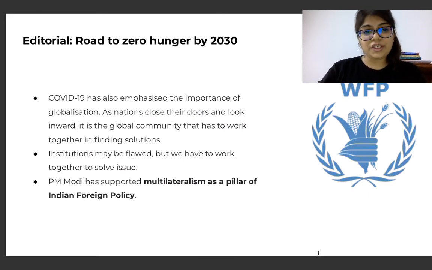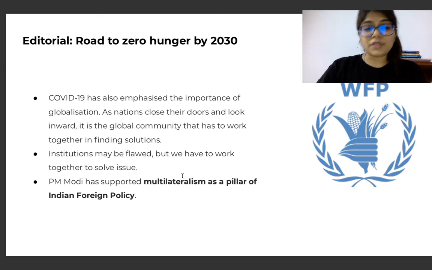Now, this is basically about the pandemic that has emphasized the importance of globalization. As nations close their doors and look inward, it is actually the responsibility of the global community to work together in finding solutions. It cannot be done in a day. It needs cooperation of various stakeholders, a global campaign, right? And institutions may be flawed, but we have to work together to solve the issue of hunger, right?